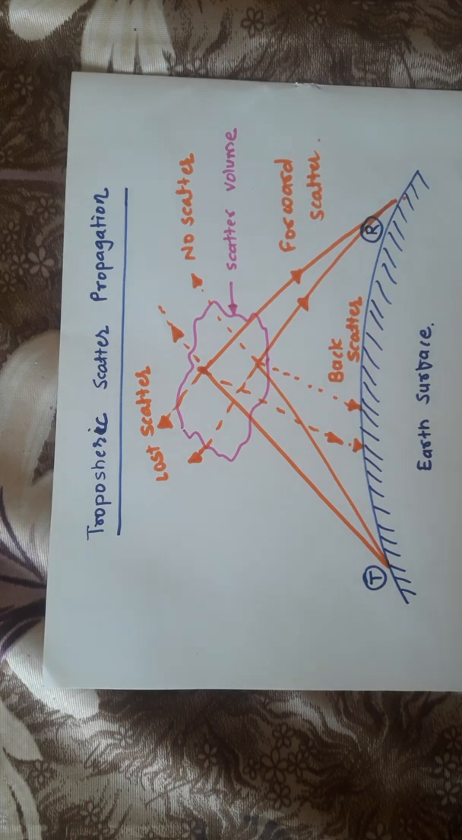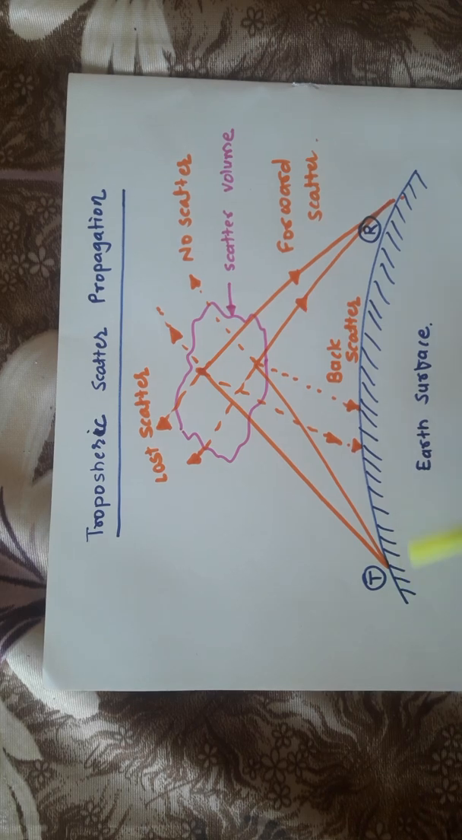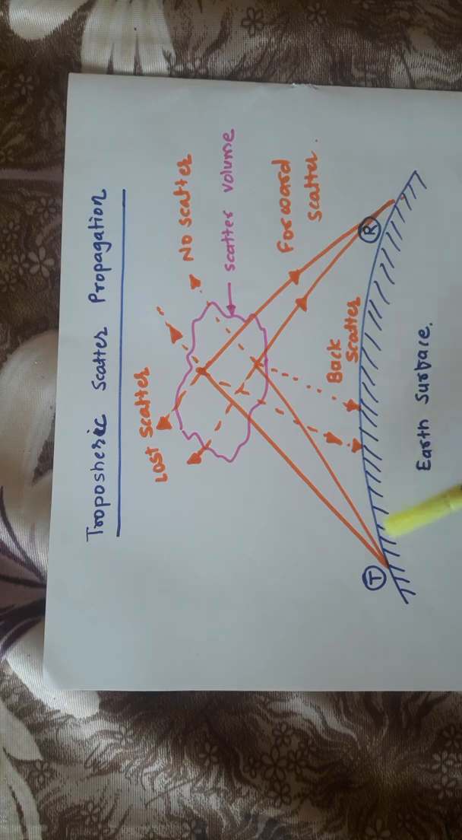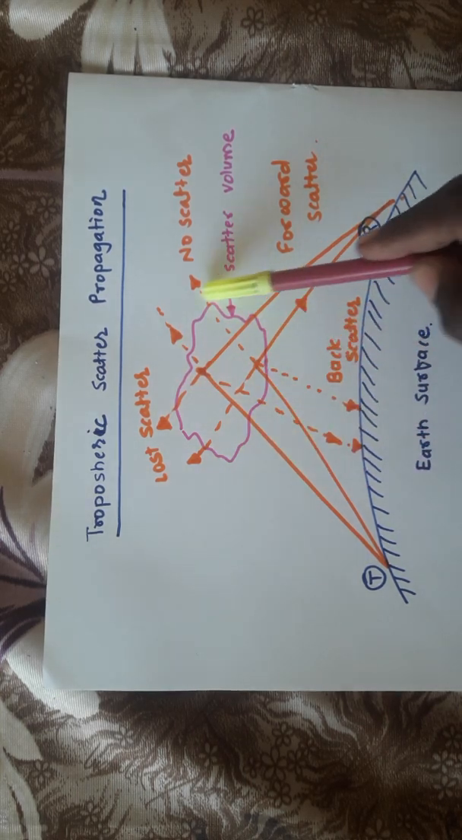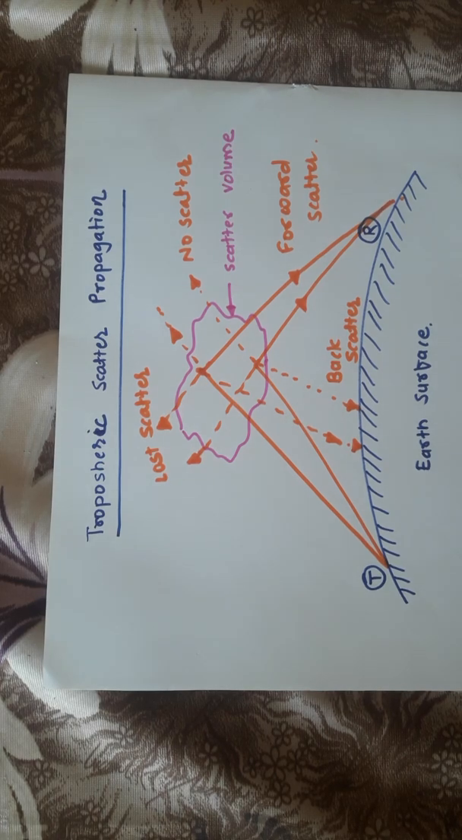Now basically it uses the properties of the troposphere, which is the nearest portion of the atmosphere. It is around 15 kilometers from the Earth's surface. So as shown in the figure, you are observing 2 points. This is your transmitter and this one is your receiver, and you want to do the communication between these 2 points, transmitter and receiver, with the help of some tropospheric communication.